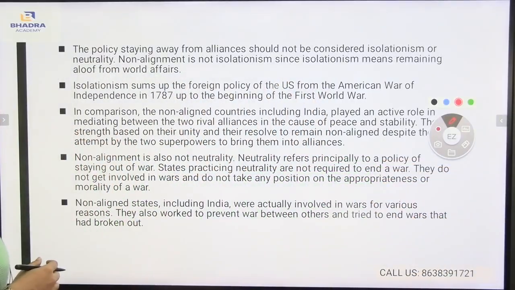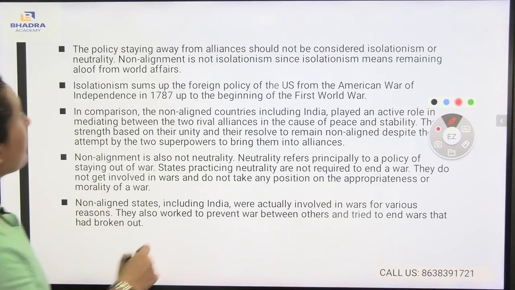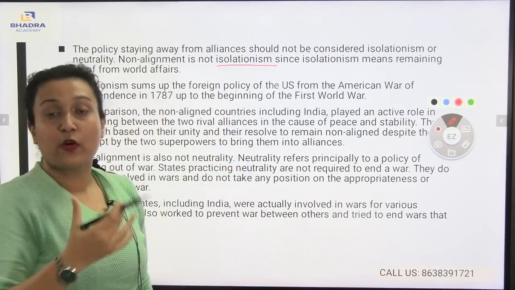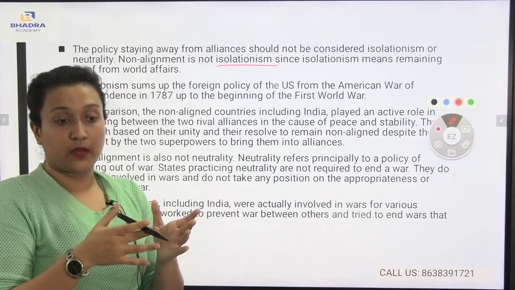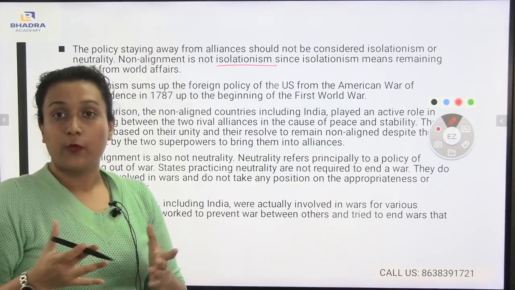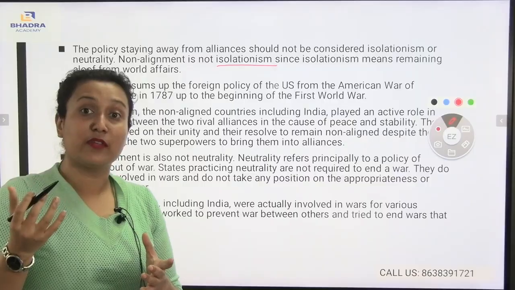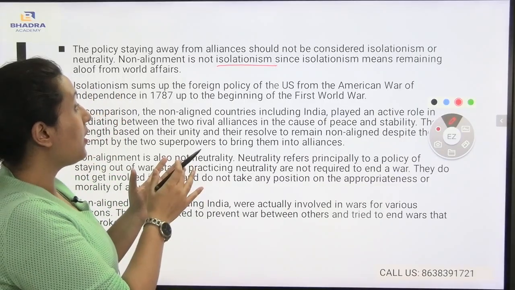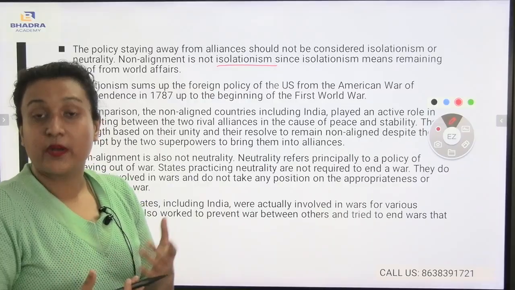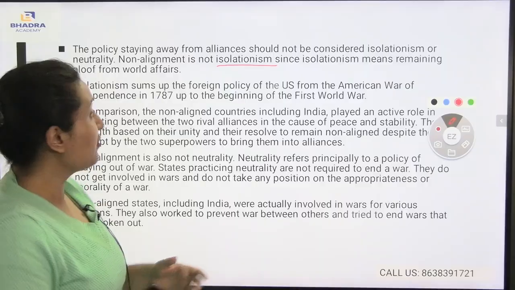Now, the policy of staying away from the alliances should not be considered isolationism or neutrality. Non-alignment is not isolationism, since isolationism means remaining aloof from world affairs. Here, I am talking about isolation. If I talk about isolation, which means keeping ourselves apart from everything, like introverted people, that is called isolation. Isolation means not taking part in any movement, not taking part in any meeting. This is known as isolation.